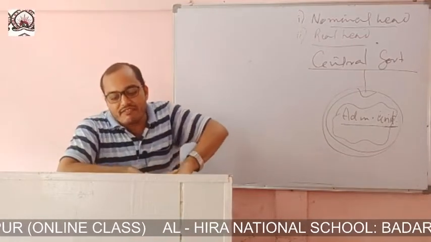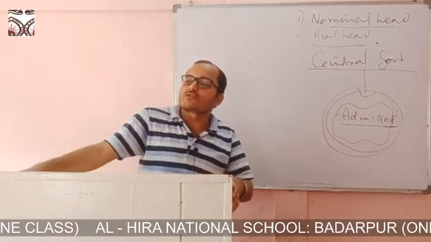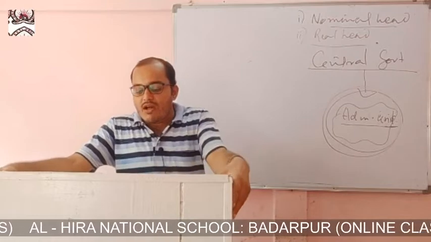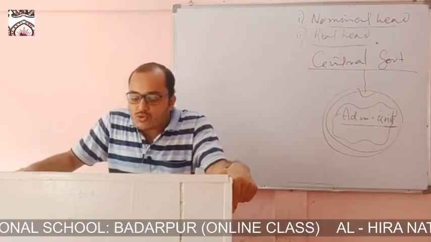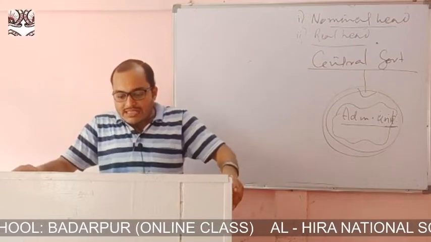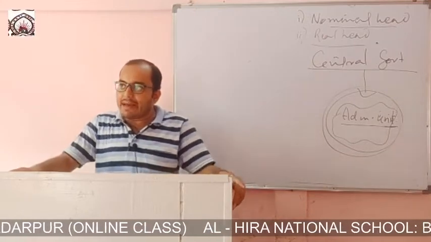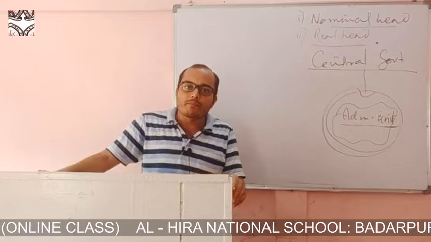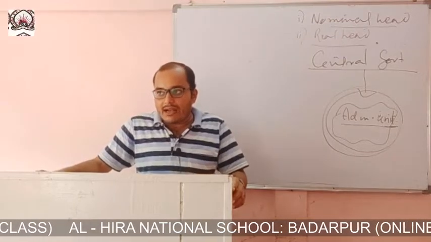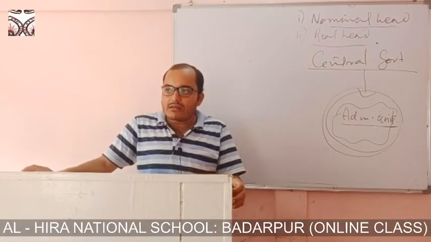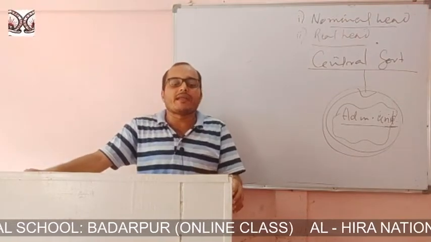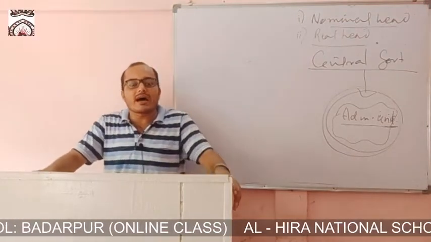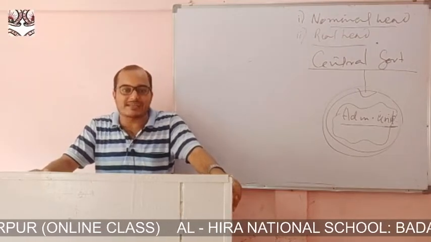Next one is the federal form of government. The federal form of government is completely opposite of the unitary form of government. This type of government is there in the United States of America, where there is separation of power between the center and the constituent state or the states.